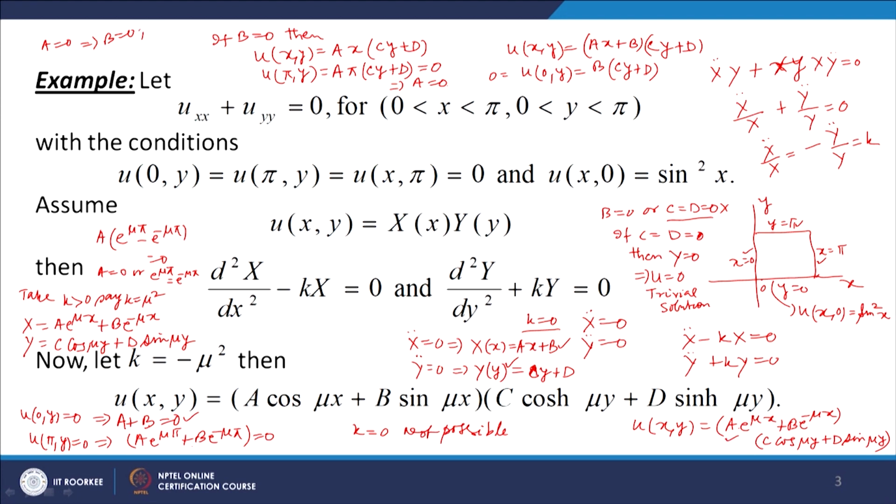Otherwise e to the power mu pi is equal to e to the power minus mu pi. If you take e to the power mu pi equal to e to the power minus mu pi, then you get e to the power 2 mu pi equal to 1, which gives mu equal to 0. And mu equal to 0 is not possible because we are considering K greater than 0, K is equal to mu square. So, this is not possible.